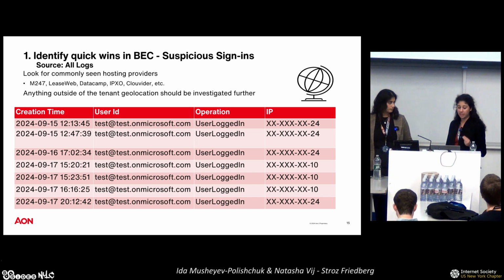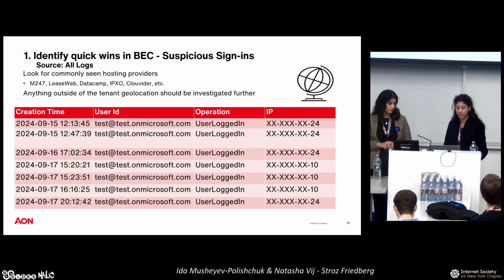And again, just because we see a VPN logon or a hosting provider logon does not necessarily mean that it's a malicious logon. We always have to verify with the client as well as with a specific user what they were using to sign in, what IP addresses they think they were using to sign in, if they know, and what hosting providers, what ISPs.